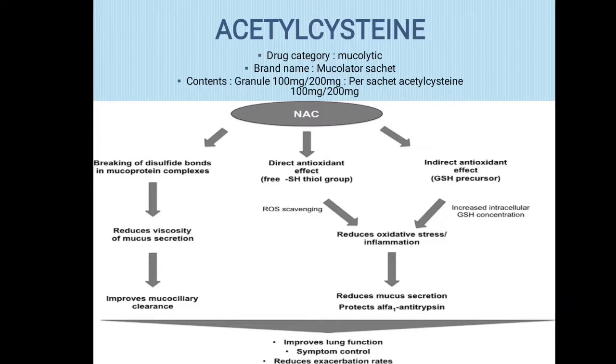So now comes to the mechanism of action. Acetylcysteine has a direct antioxidant effect, so it reduces oxidative stress and inflammation, ultimately reducing mucus secretion and protecting alpha-1 antitrypsin. Along with this, it also improves mucociliary clearance. So what is the combined effect of these two outputs? It improves lung function, controls the symptoms and reduces the exacerbation rate.